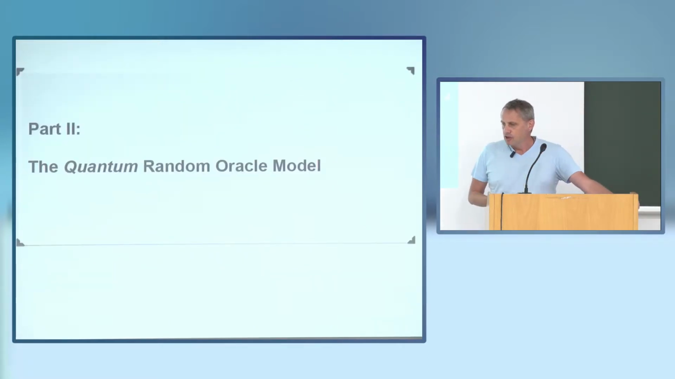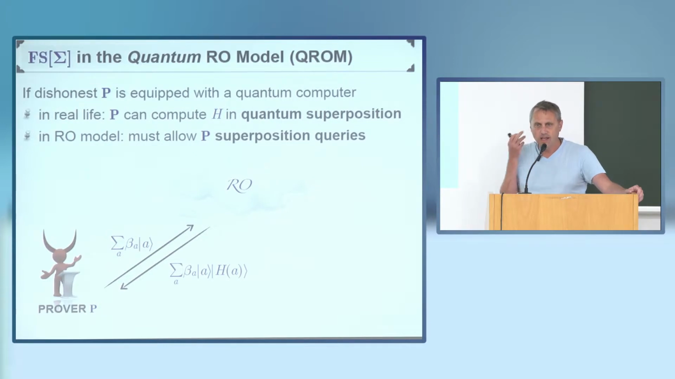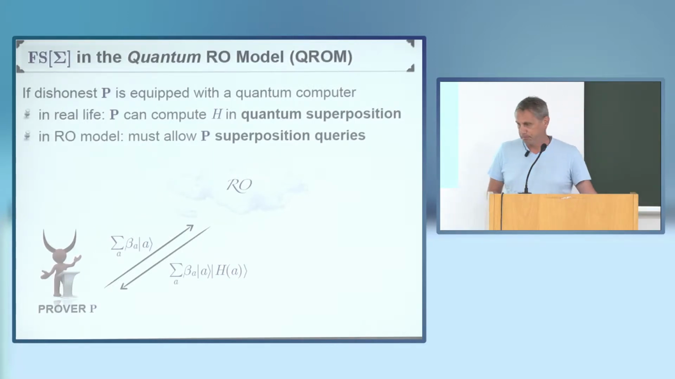Okay, so if the dishonest prover is equipped with a quantum computer, then in real life, where the hash function is an explicitly known hash function, he can compute this hash function in quantum superposition. So in order for this random oracle model to be minimally meaningful, realistic, also in the random oracle model, we have to give the prover this power of being able to make superposition queries to the oracle.